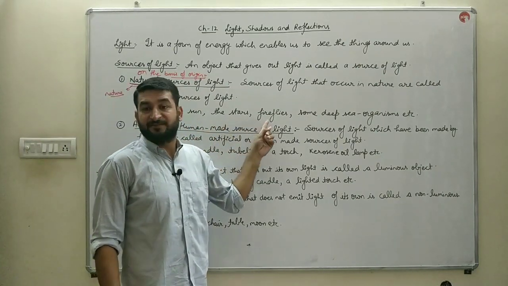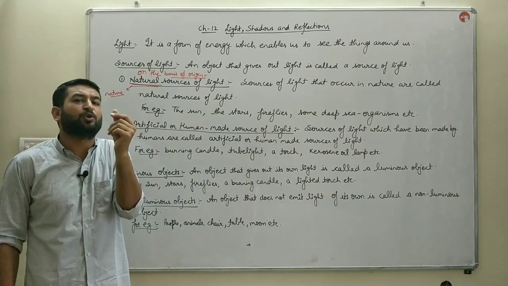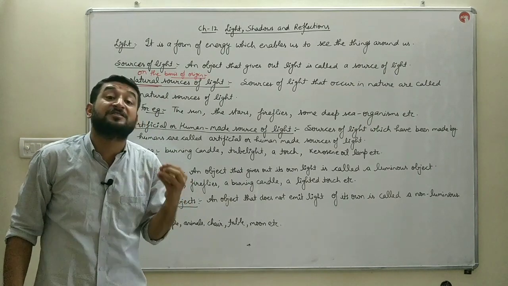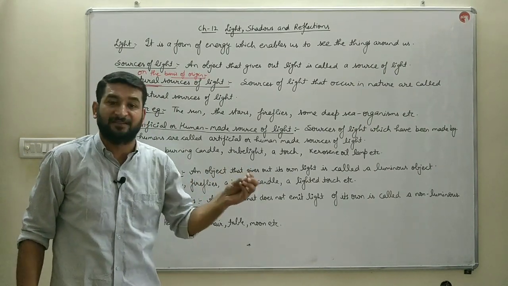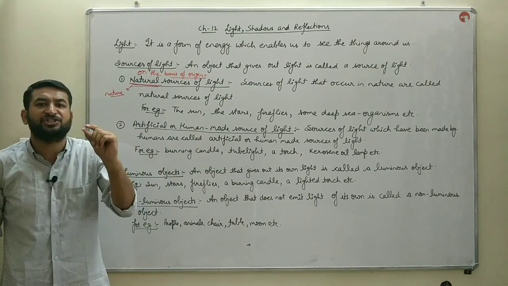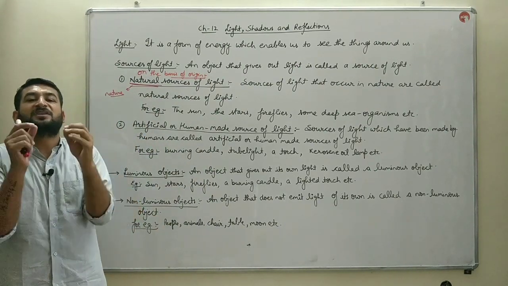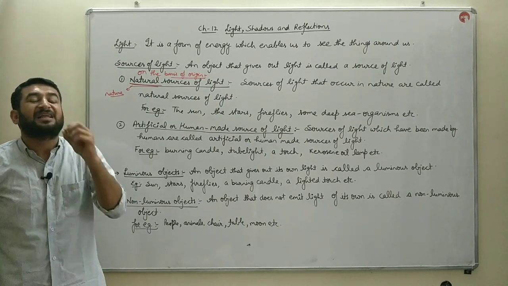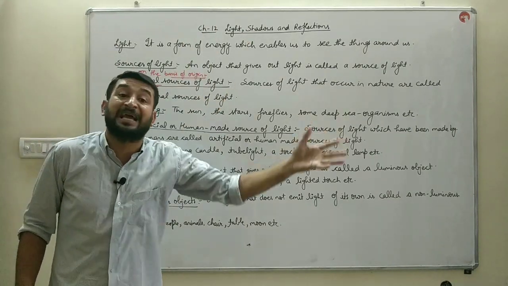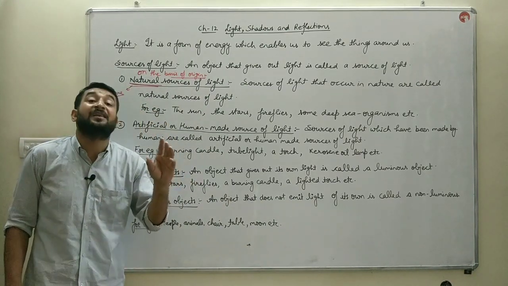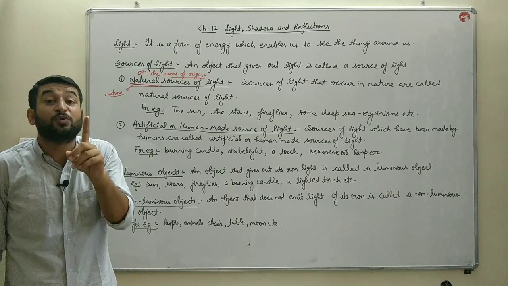The fireflies. The skin of fireflies has a protein. That protein reacts with the oxygen in air and that results in the production of light energy. The question comes to mind, why do fireflies glow at night? Because they have a protein in their skin. That protein reacts with the oxygen gas of the atmosphere and releases light. They release the light during the day as well.